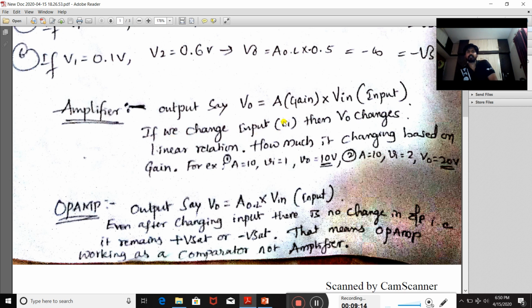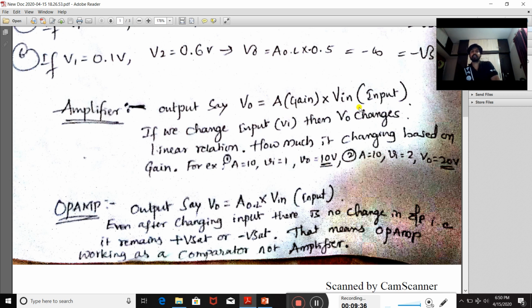If we change the input Vi, then V0 changes in a linear relation. How much it changes is based on the gain as well as the input voltage. For example, if you keep the gain constant at 10 and the input voltage is 1 volt, the output is 10 volt.